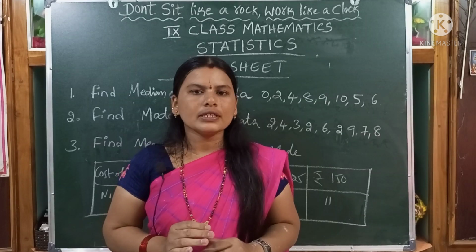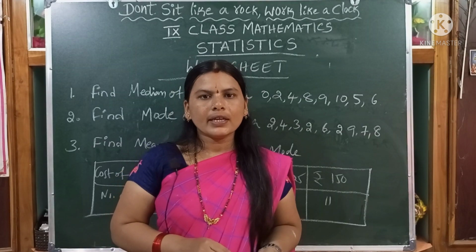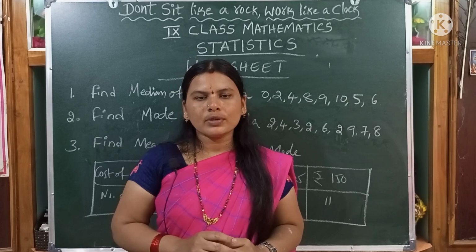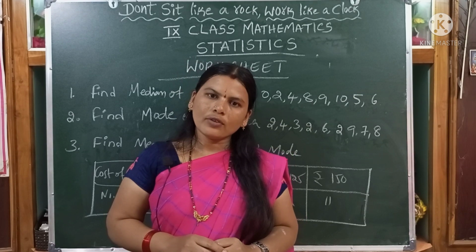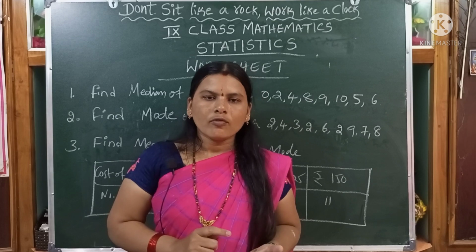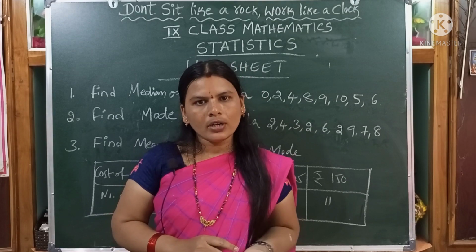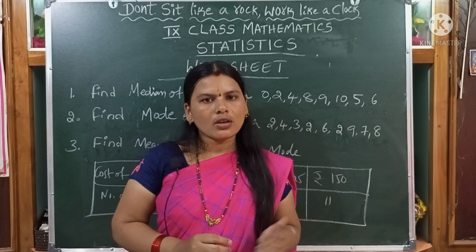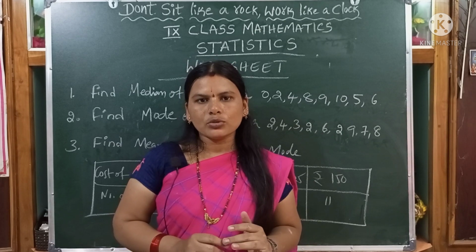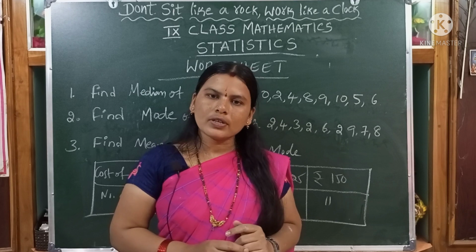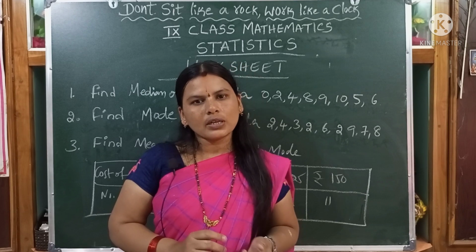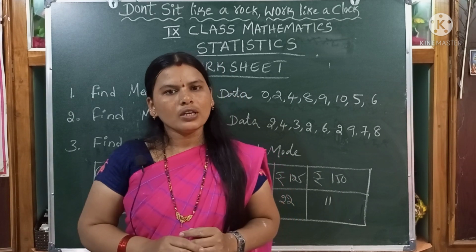Dear children, in this class we discussed median and mode. What is median? The middlemost value is called the median. How can we find the median? First, if the number of observations is odd, the (n plus 1) by 2th observation is the median. If the number of observations is even, the average of the n by 2th and (n by 2 plus 1)th observations is the median of the given data. Then mode. Which data is repeated more times, that is called the mode of the given data.